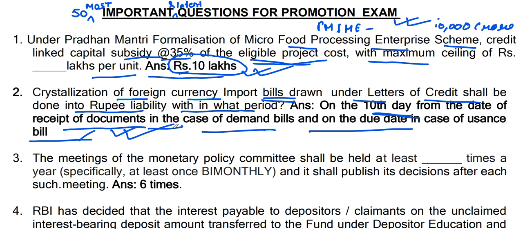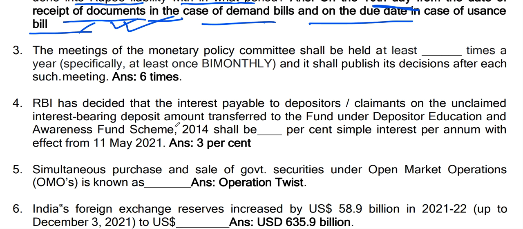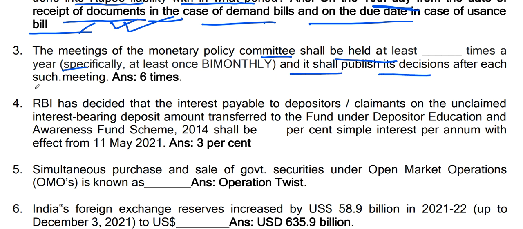Okay, fine. The next question: the meetings of the monetary policy committee shall be held at least dash times a year, and it shall publish its decision after each such meeting. Who holds the monetary policy meeting? RBI. So once in every 2 months they hold a meeting. Once in every 2 months.